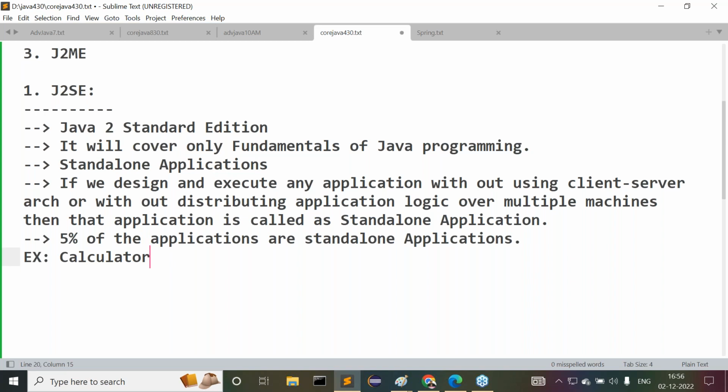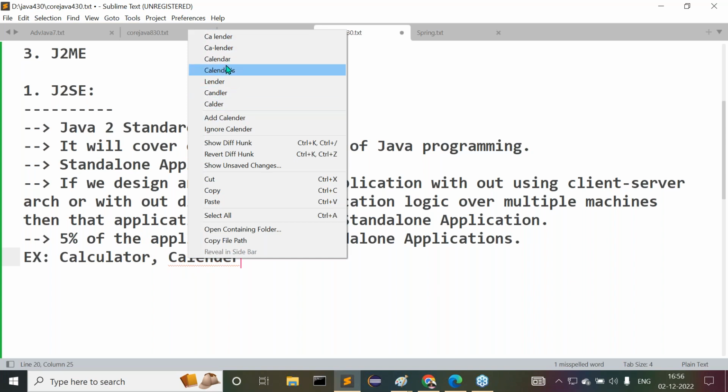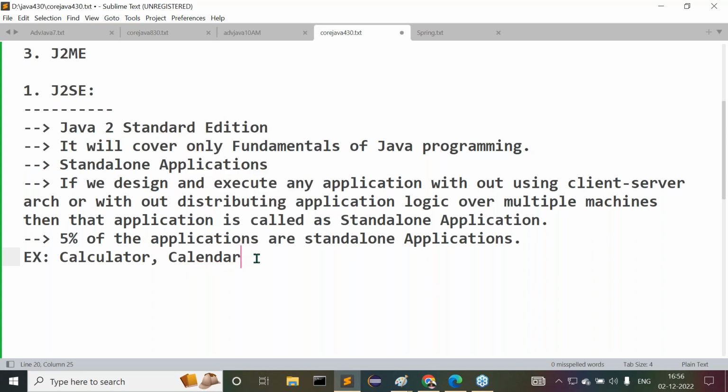Not only the calculator. Let's understand another one, for example, a calendar application. Calendar is also a small application which is running inside my computer.